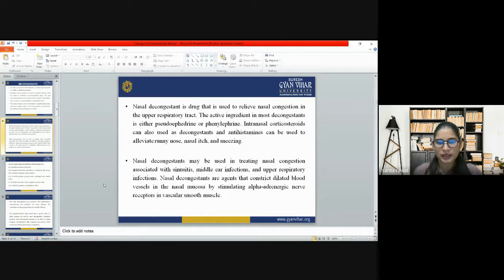Nasal decongestants may be used in treating nasal congestion associated with sinusitis, middle ear infection, and upper respiratory tract infection. Nasal decongestants are agents that constrict dilated blood vessels in the nasal mucosa by stimulating alpha adrenergic receptors in vascular smooth muscle. So basically, nasal decongestants mainly work on the alpha adrenergic receptor and cause vasoconstriction. Because of that, the congestion decreases.